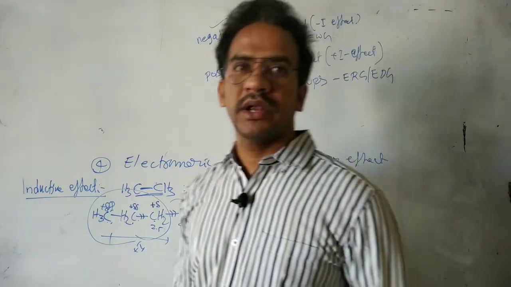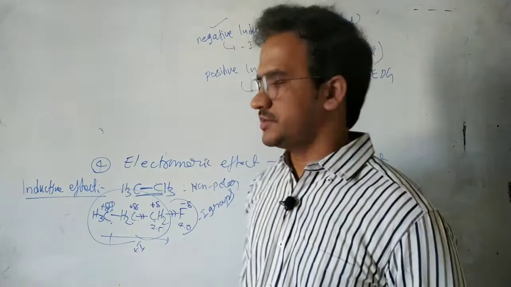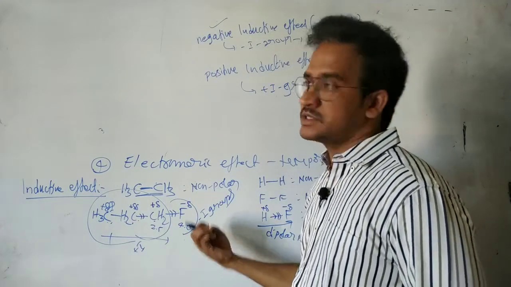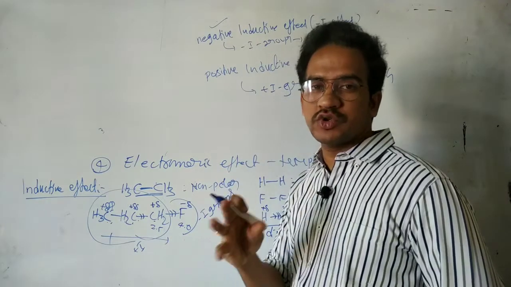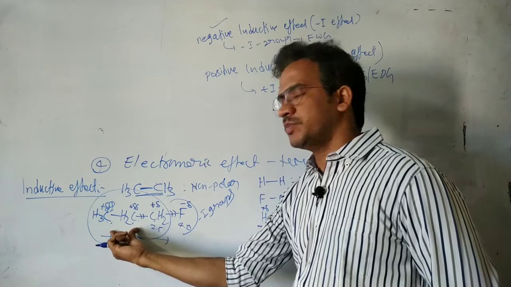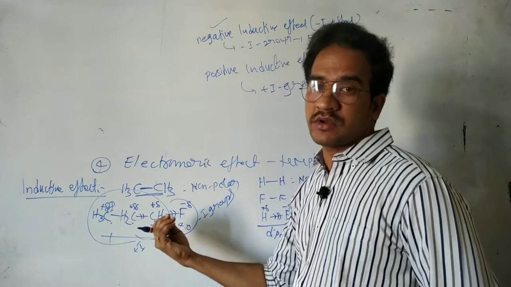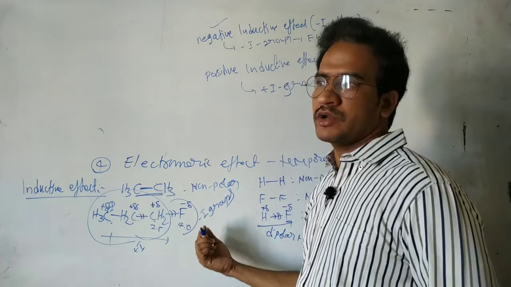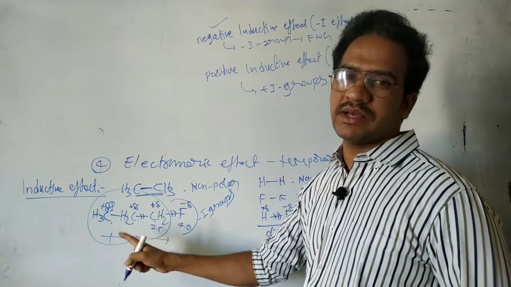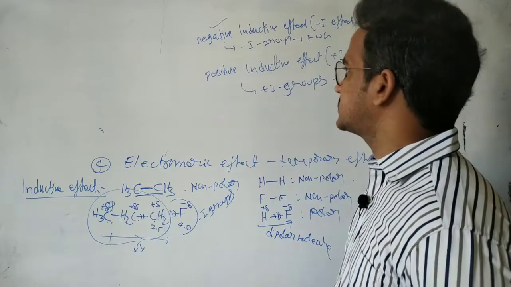The nature of a group to attract electrons is the negative inductive effect, and those are minus I groups, while the nature of a group to donate electrons is the positive inductive effect, and those are plus I groups.